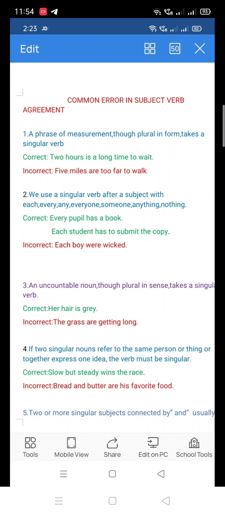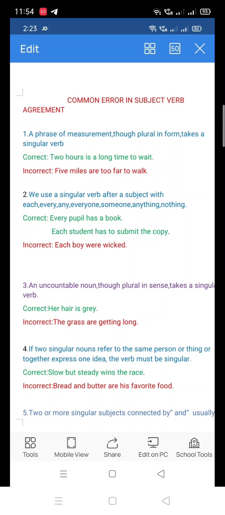That means one who has that steadiness wins the race. Here slow but steady together express steadiness. Do you get my point?